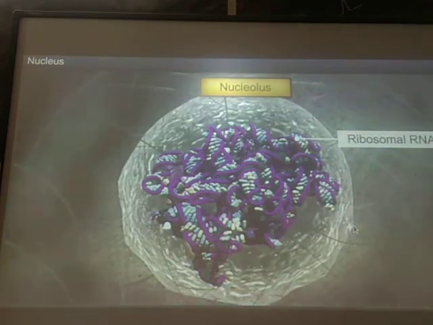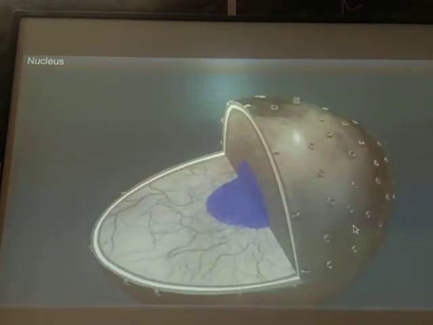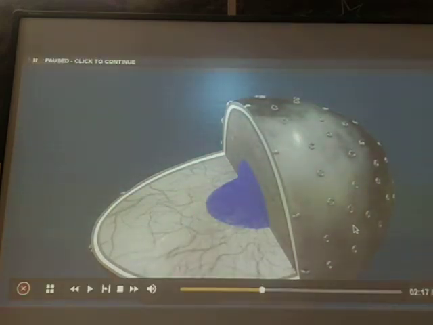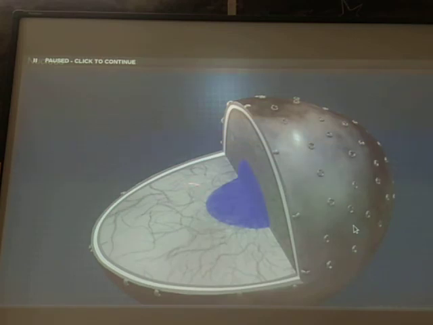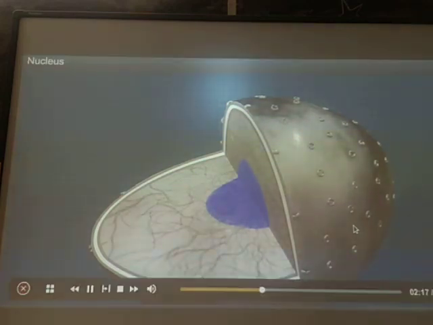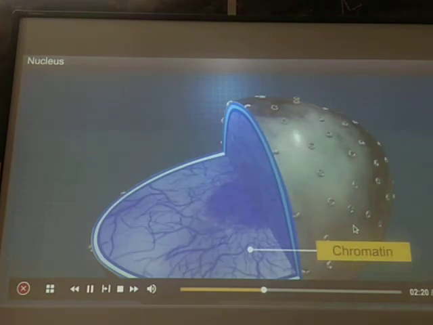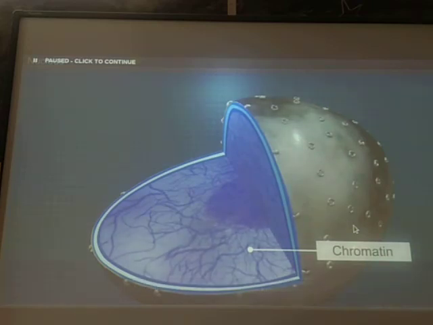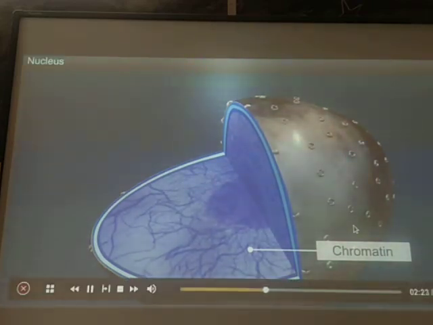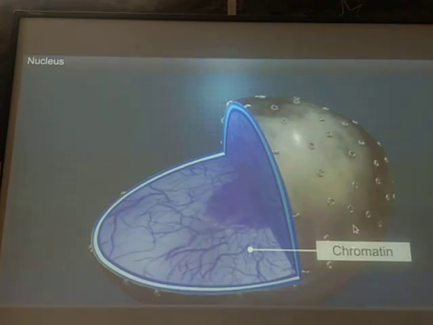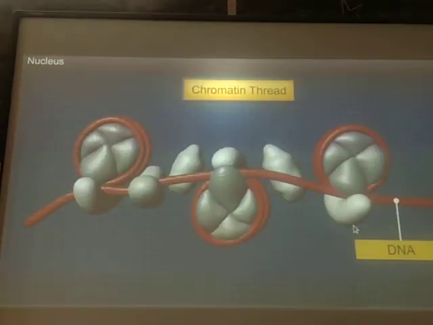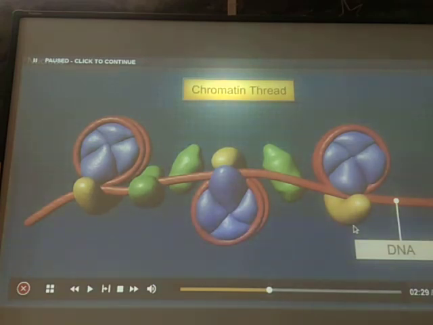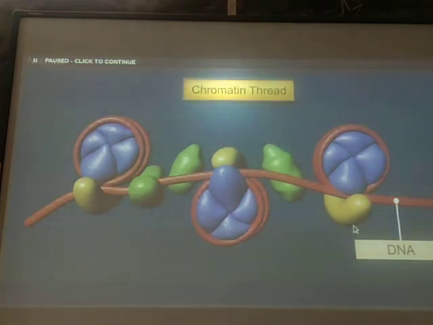And within the nucleoplasm, the thread like structure which is appearing here, you can see a network of thread like structure is present. This network of thread like structure is known as the chromatin. You can see this network of thread like structure here, that is the chromatin. This chromatin forms a condensed structure, or we can say this chromatin is a condensed structure of DNA.